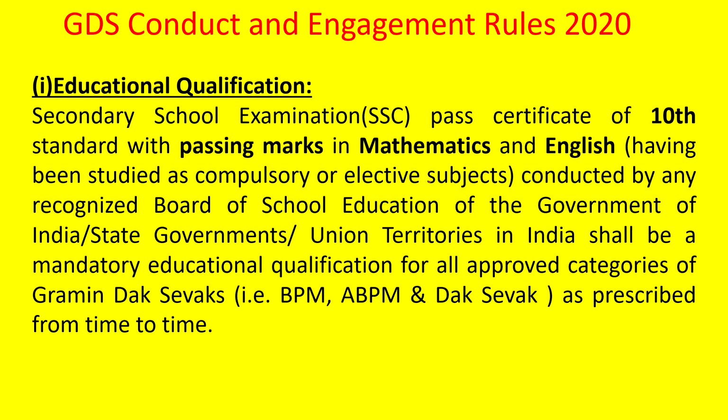And educational qualification, we all know, is SSC pass, that is the secondary school examination pass certificate, 10th standard, with passing marks in mathematics and English, studied as compulsory or elective subjects, conducted by any recognized board of school education of the government or Indian state or union territories, shall be mandatory. This is the educational qualification for all approved categories of GDS, that is BPM, ABPM or Dak Sevak, as prescribed from time to time. So 10th class is important, and they should pass Maths and English.